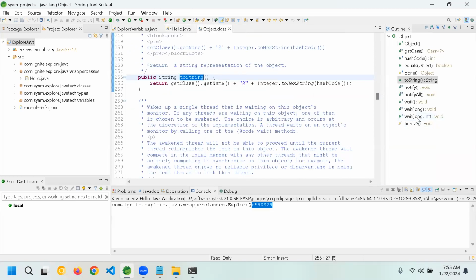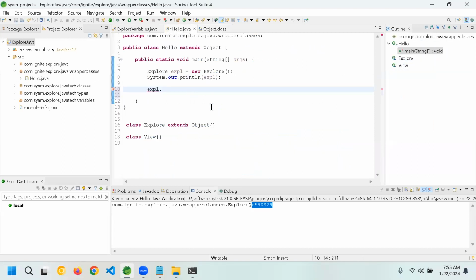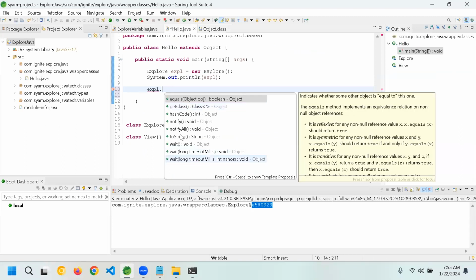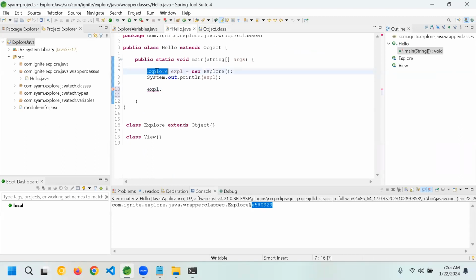Going back in the object class, you can see here the clone is having a yellow color, right? Those we will see later. But for now, let us understand this hash code, equals and all. This is derived from the parent. When I say Control space, all these methods are derived from the parent. Now here we are going for explore. Within explore, let's say I'm adding one method. Let's say void, and I can say info, which is information.